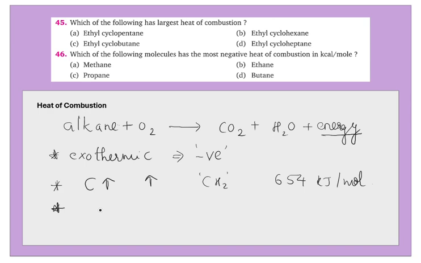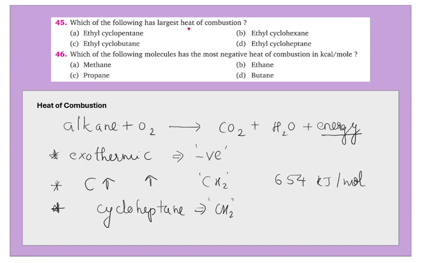But after cyclohexane, that means after 6 carbons, like for cycloheptane, cyclooctane, we are going to consider the concept of the CH2 group. The more CH2 groups added, the more will be the heat of combustion. So these are the basic principles or concepts you have to remember in order to answer the given questions. So let's read out the questions.